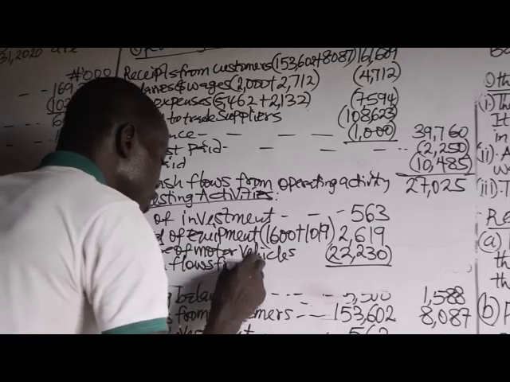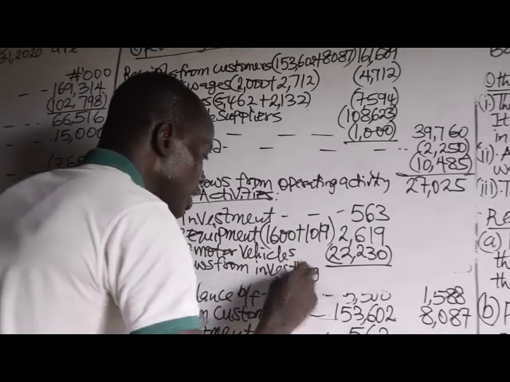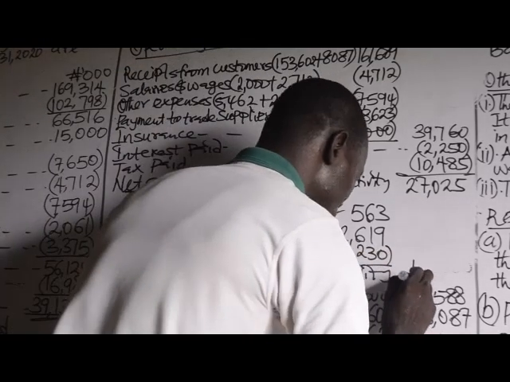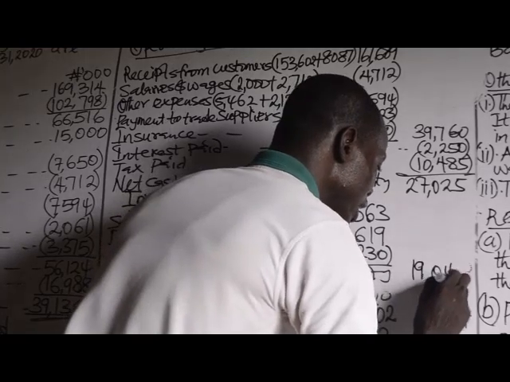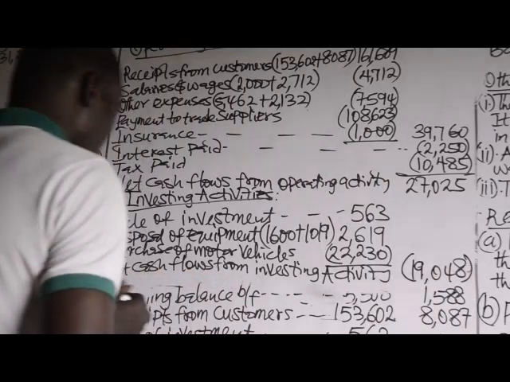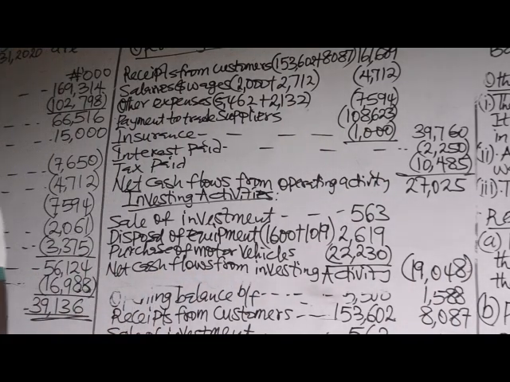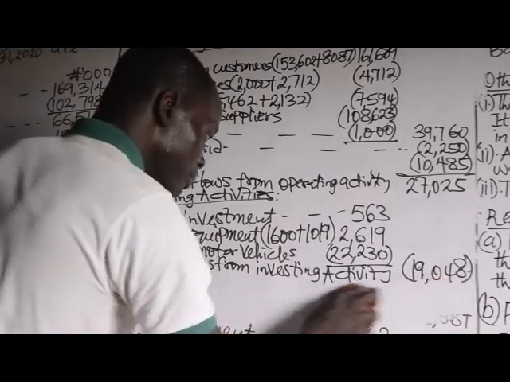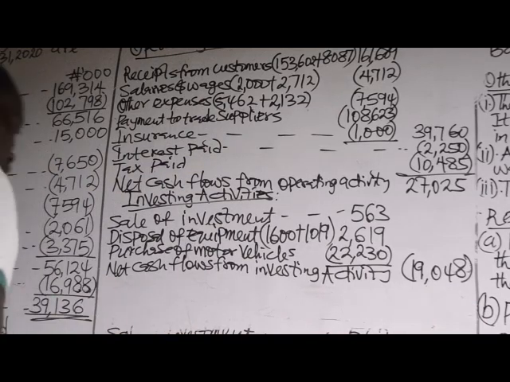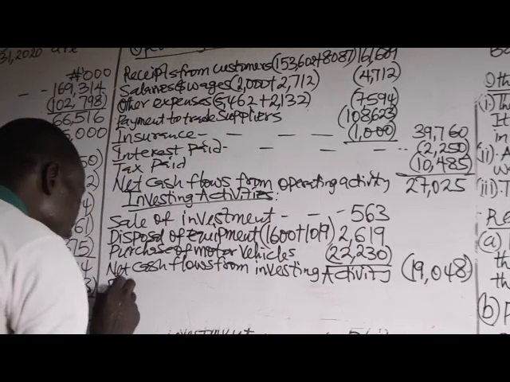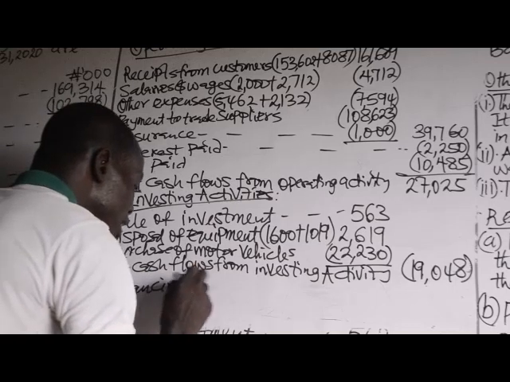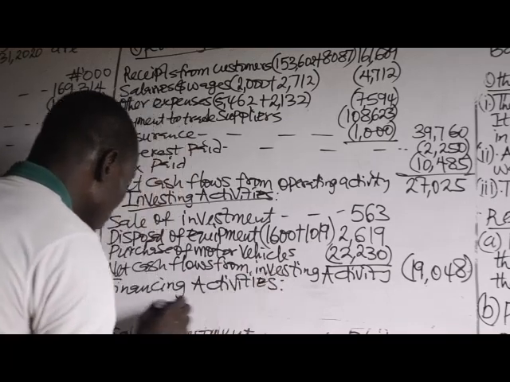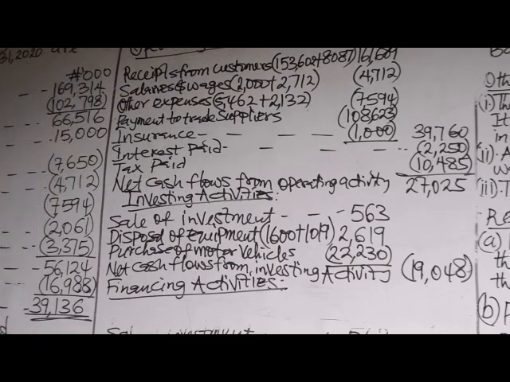Net cash flows from investing activity, that is 19,048 negative. After investing activity, the third heading is financing activity. Financing activity. After the financing activity, I said there are activities that result in changes in equity and borrowings.